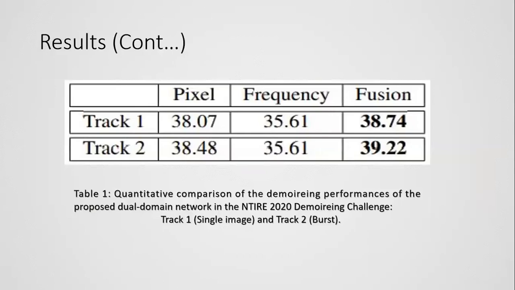Here is the table showing the quantitative comparison of the demoiring performances of the proposed dual domain network. Because the fusion network effectively combines the results from both the pixel and frequency networks using learnable filters, it shows the highest PSNR scores. You can see that using burst images with the proposed attention network further improves the performance of the burst image network.